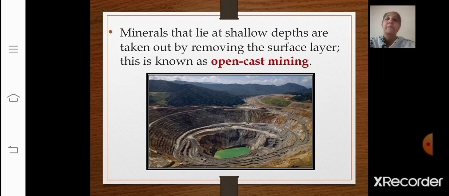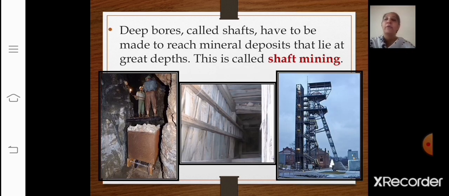Now the next type is shaft mining. Look at the images that have been given to you here. Deep bores called shafts have to be made to reach mineral deposits that lie at great depths.